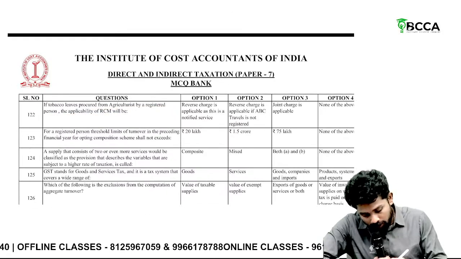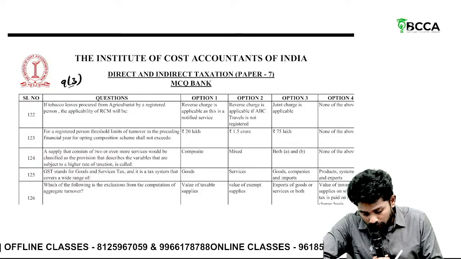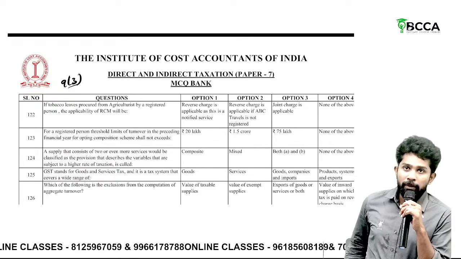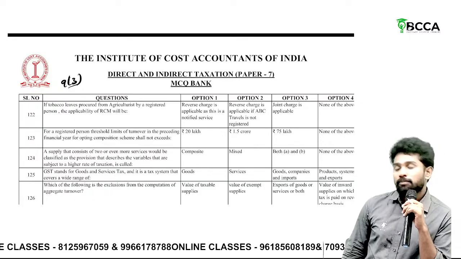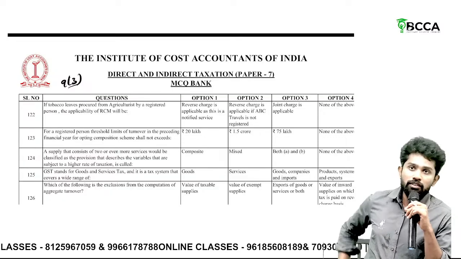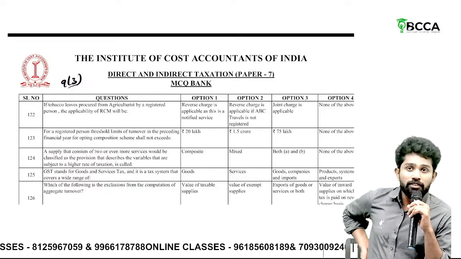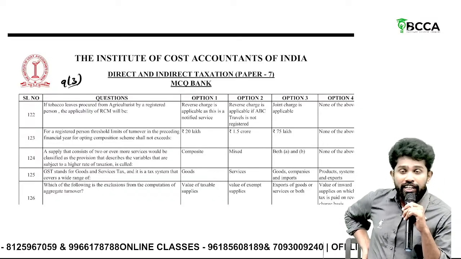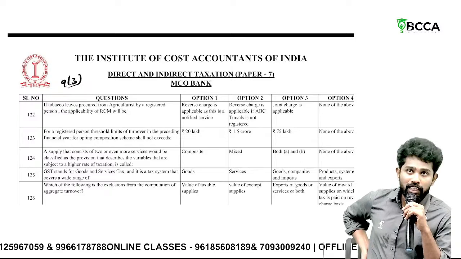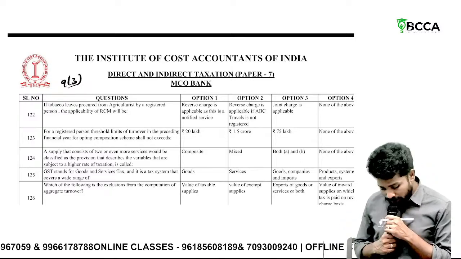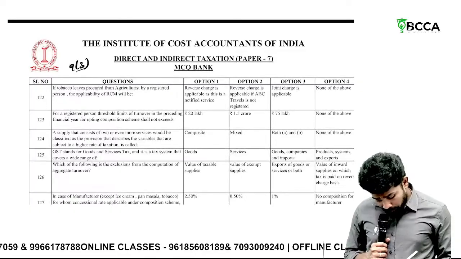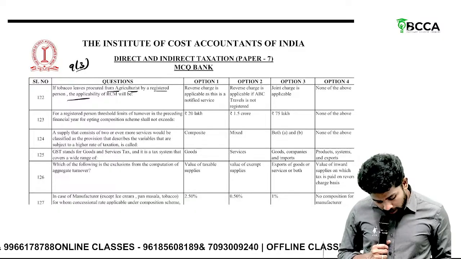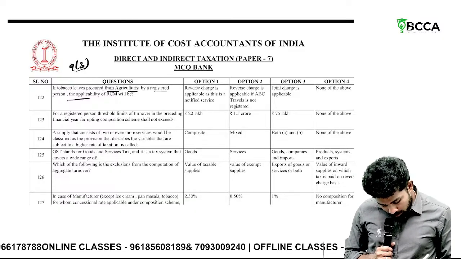Then, if tobacco leaves are procured from an agriculturist by a registered person, the applicability of RCM will be yes. Sir, Section 9(3). We have discussed the goods on which RCM is applicable: bidi leaves, tobacco, silk yarn, raw cotton, cashew nuts, used vehicles, priority sector lending certificates, lottery tickets, edible oil, metal scrap. So tobacco leaves procured from agriculturists by a registered person, RCM will be applicable.